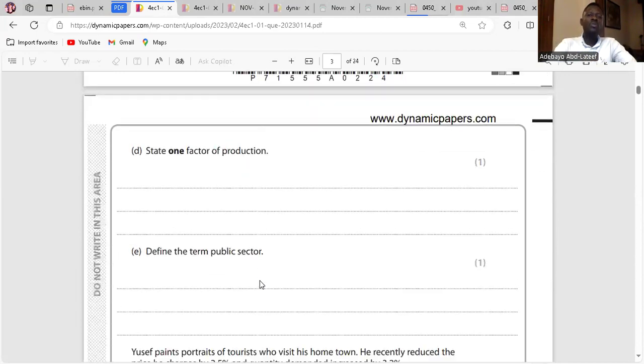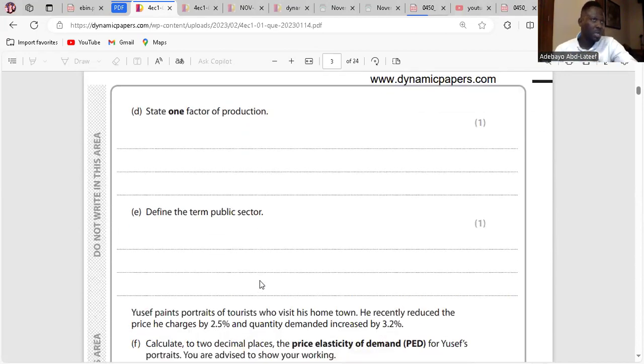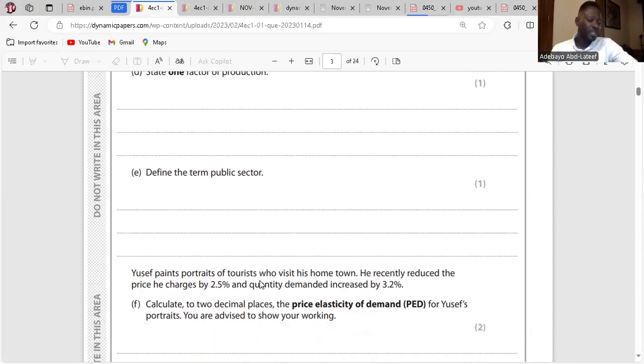Question D. State one factor of production: land, labor, capital, enterprise. Any one you mention is fine. E. Define the term public sector. A public sector is that sector which provides goods and services, controlled and owned by government.